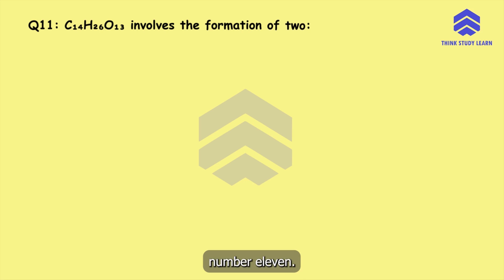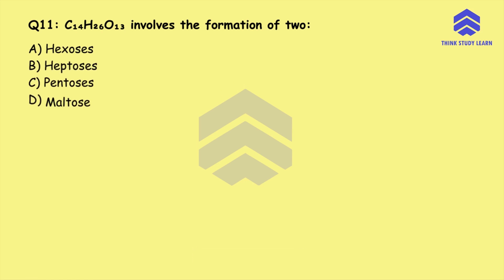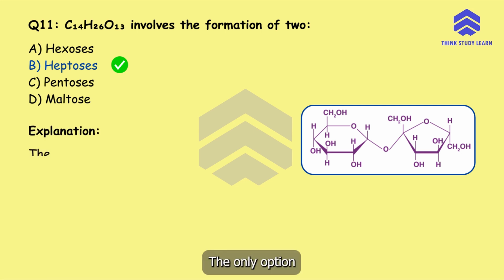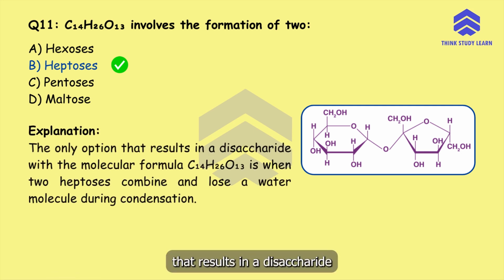Question number 11. CHO involves the formation of two. Option A, hexoses. Option B, heptoses. Option C, pentoses. Or option D, maltose. The correct answer is option B. The only option that results in a disaccharide with a given molecular formula is when two heptoses combine and lose a water molecule during condensation.